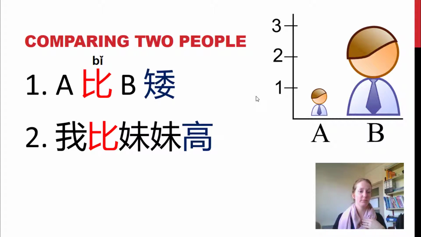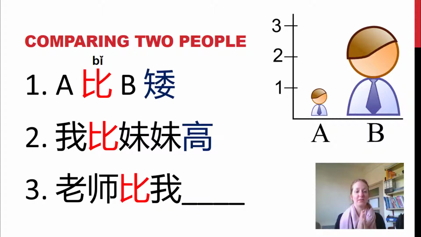我. See if you can do this one. 老师比我 ... You can choose this one. You might say 老师比我聪明。对吗？